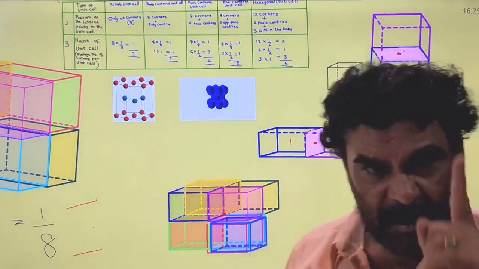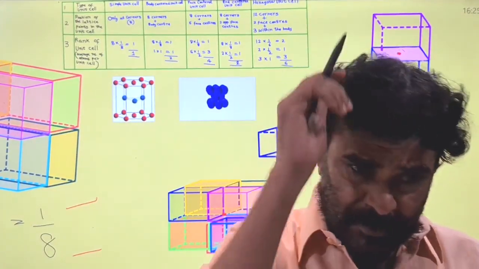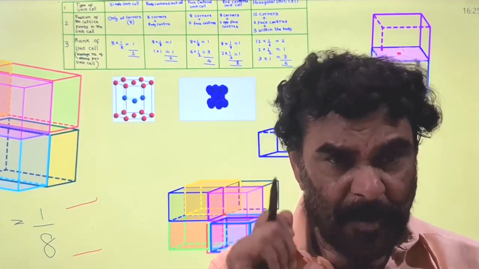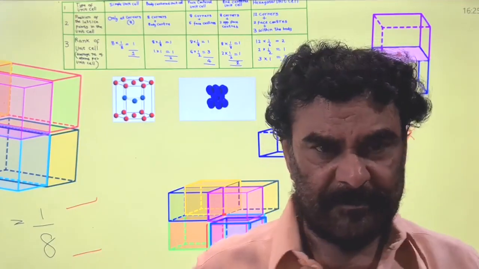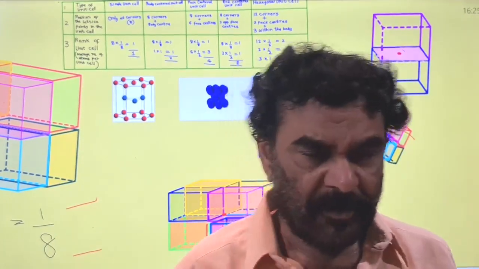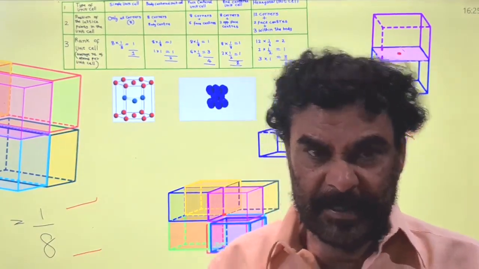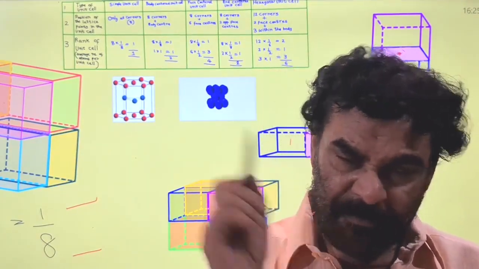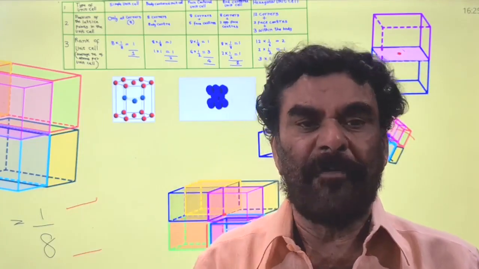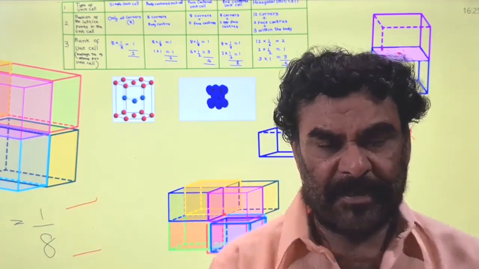So, the body center lattice point that is present at the body center exclusively belongs to that unit cell. For the lattice points that are present on the face center, half of the lattice point belongs to that unit cell. That is, the number of atoms contributing is the number of atoms on the face centers times half.